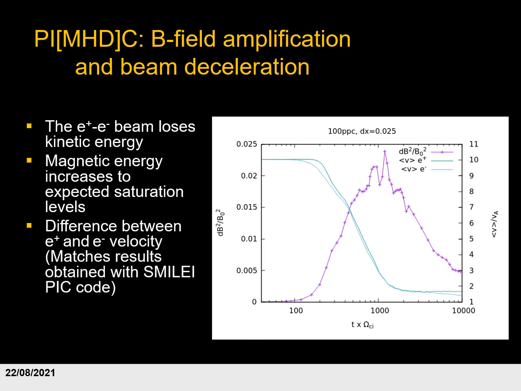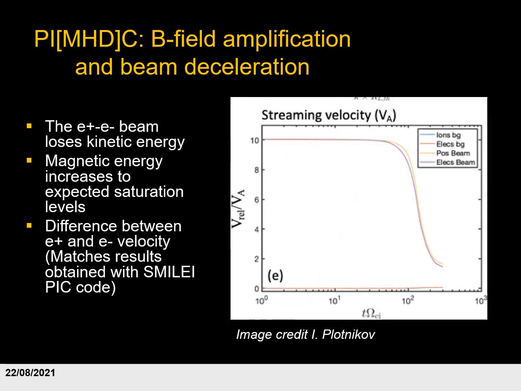Meanwhile, the kinetic energy of the beam is being transferred into magnetic field energy through instabilities that are triggered in the local magnetic field. As can be seen here, the saturation of the magnetic field energy peaks at approximately 2.5%, which matches the analytical prediction. As to the difference in velocity, this was unexpected. However, particle-in-cell runs done with the Smilei code actually achieved the same result. As can be seen here, the velocity of the positrons in the beam is on average higher than the velocity of the electrons.